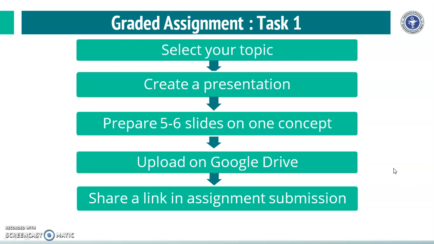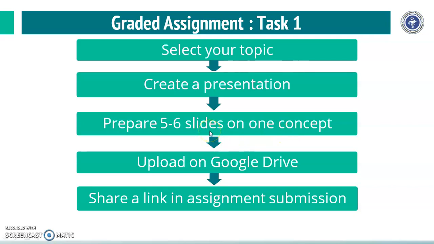The first slide will be your topic name, your designation, and the institute's name. And from the second slide onwards, you can prepare 5-6 slides on one concept, and that is sufficient.